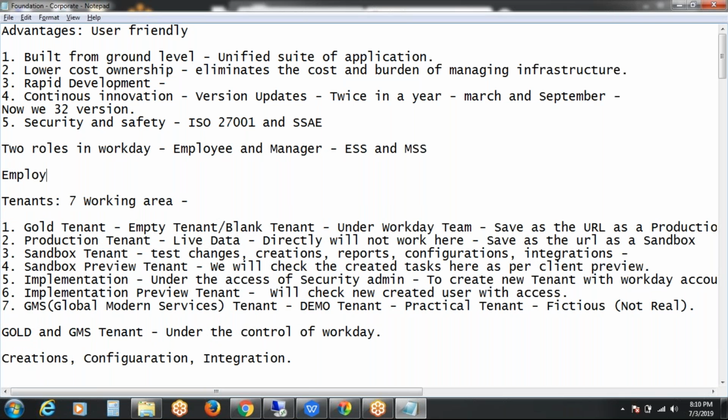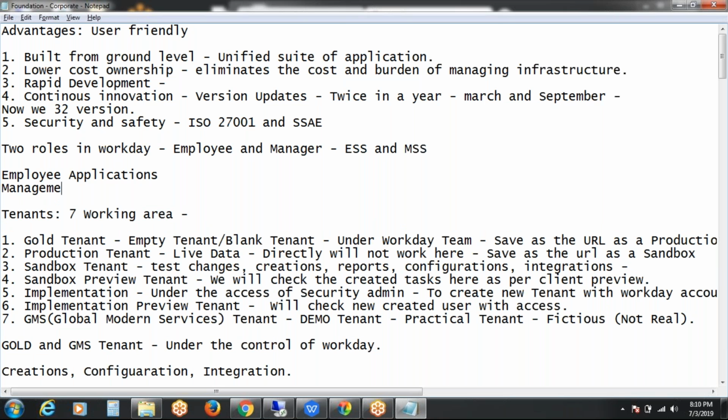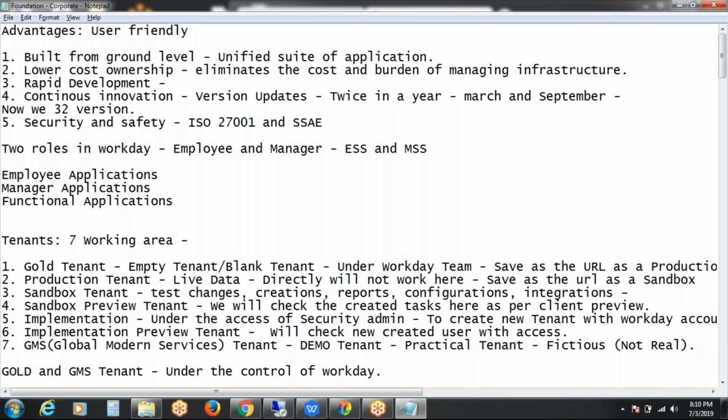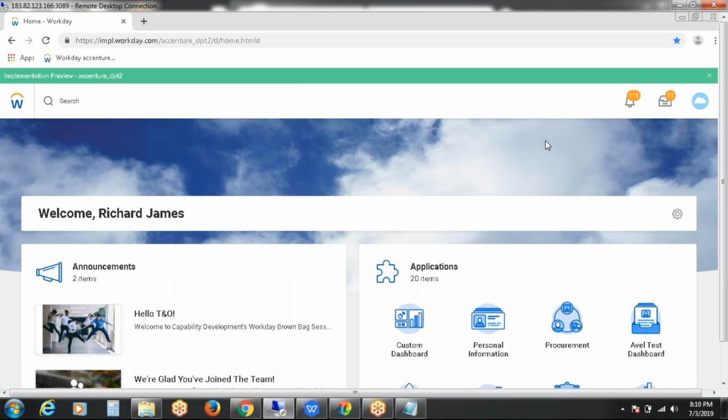One is employee applications, manager applications, and another one is functional applications. So what are functional icons or applications? Employee applications means what? If you come here, see, these are all employee applications.